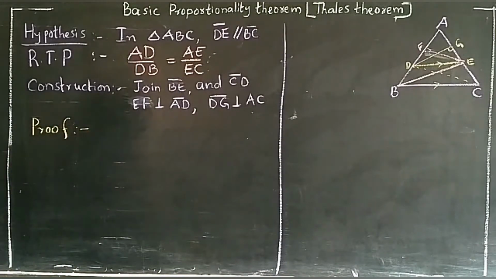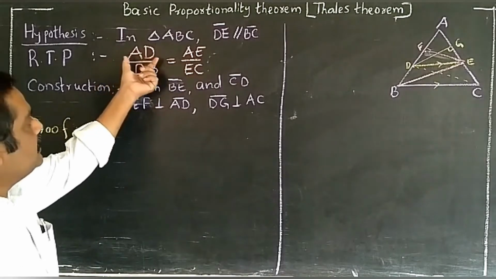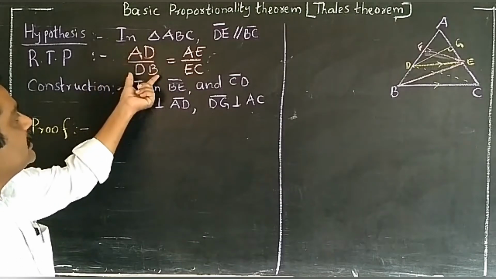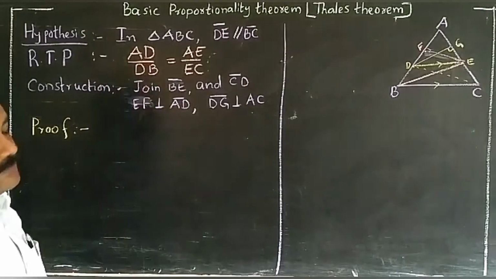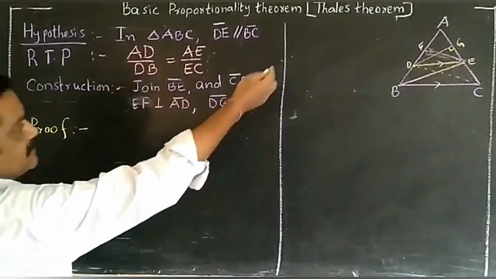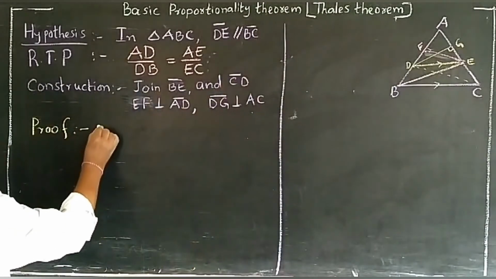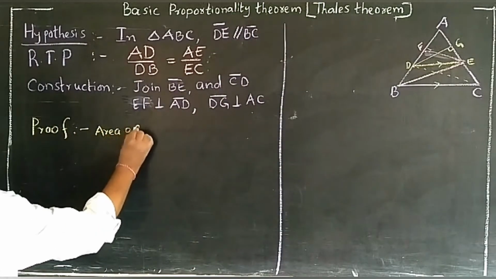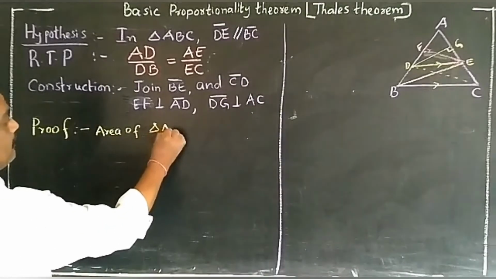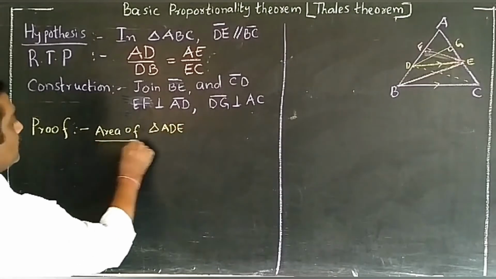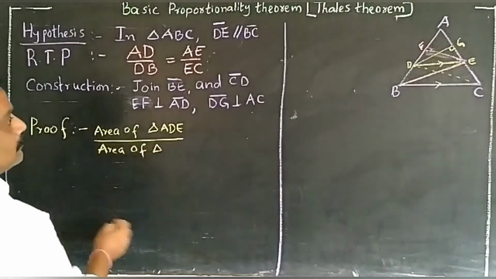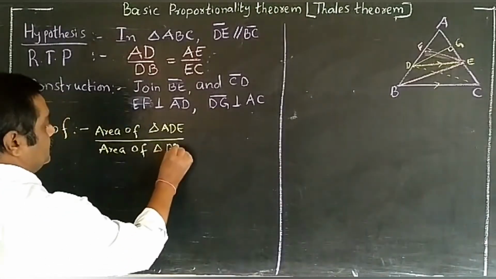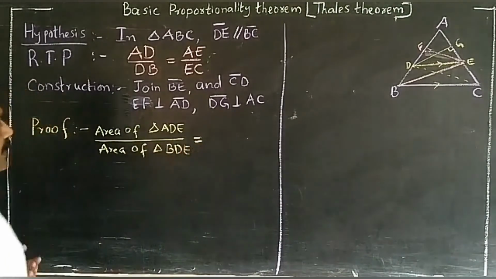See carefully, children. First, the triangle which is on base AD, and the triangle which is on base DB. I am going to check these areas. So on base AD the triangle is ADB, meaning area of triangle ADB by area of triangle BDE. These two triangles I am going to compare the areas.